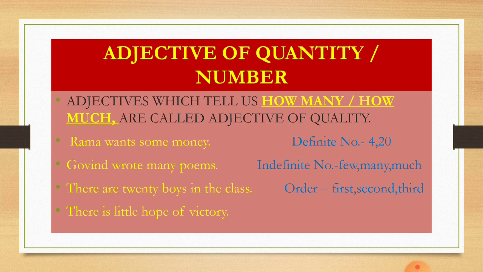He is the second boy. He is the third boy. So all these words like first, second and third telling us the order are also included in adjective of quantity.